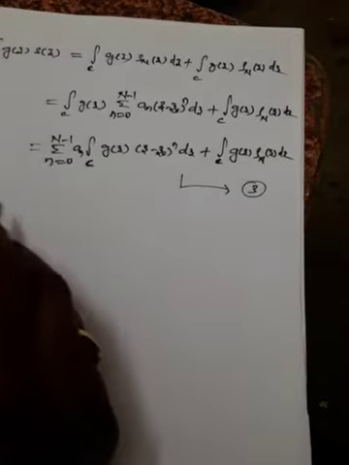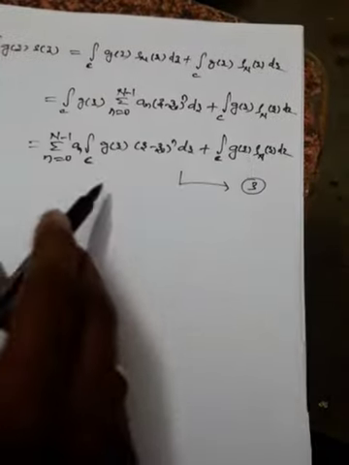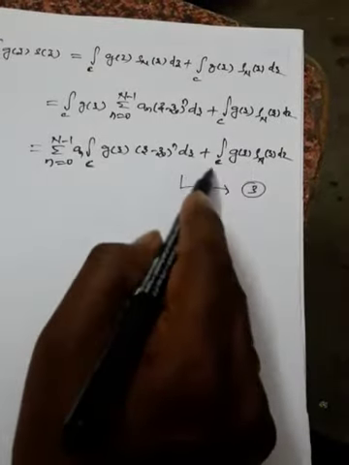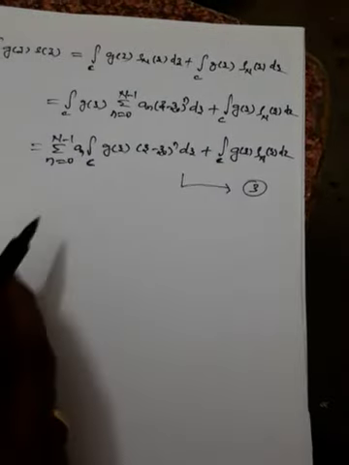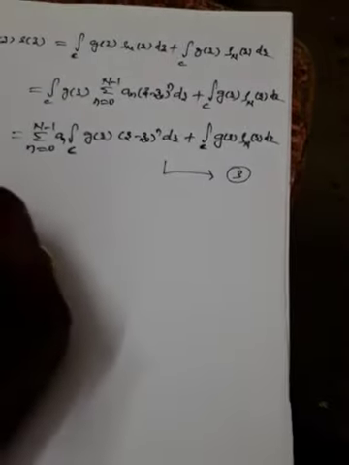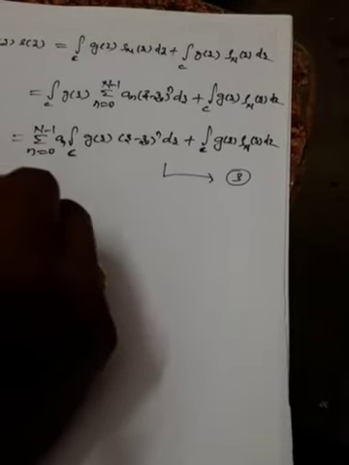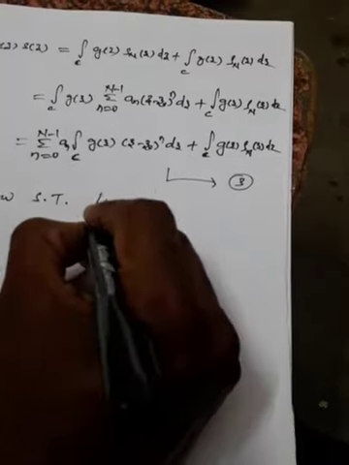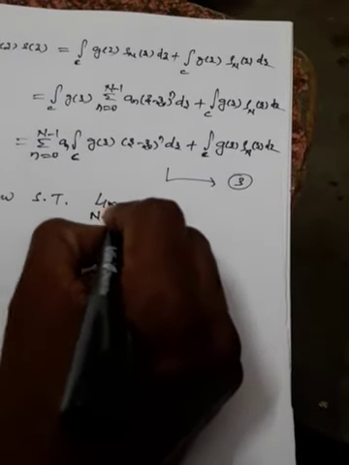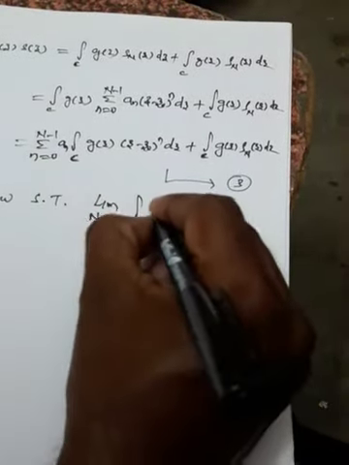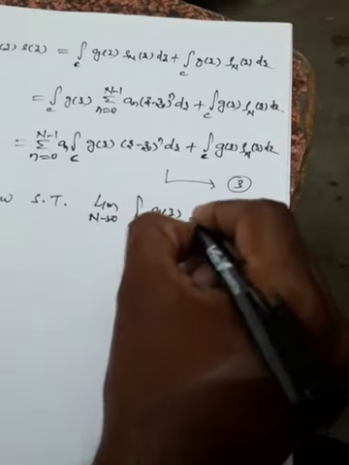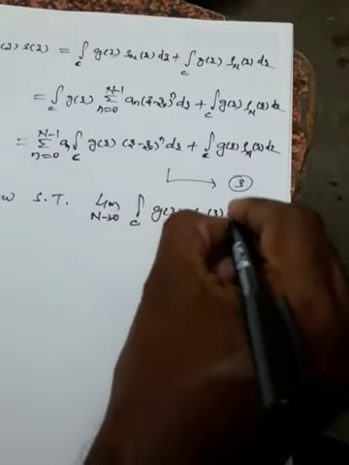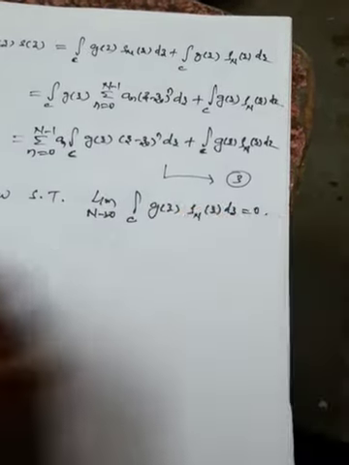Now we'll try to solve this one first. If this tends to 0 as n tends to infinity, then our problem is completed. So now we show that limit n tends to infinity of integral over C of g of z rho n of z dz is equal to 0.